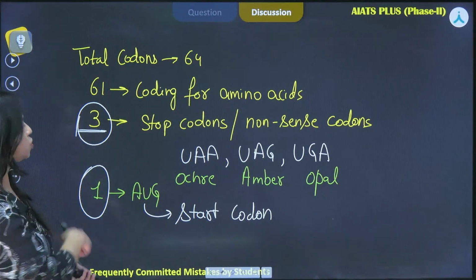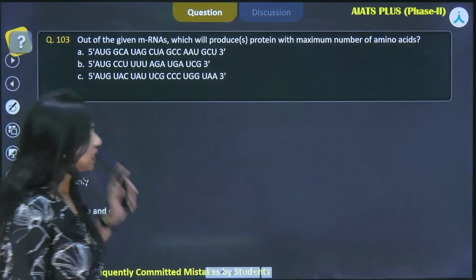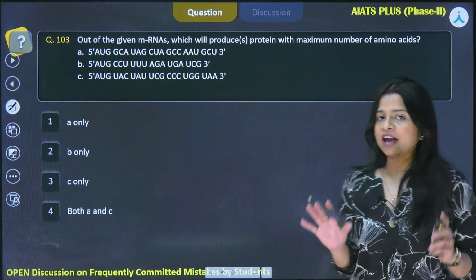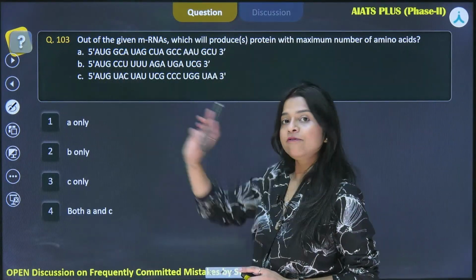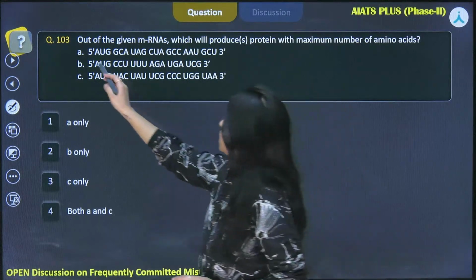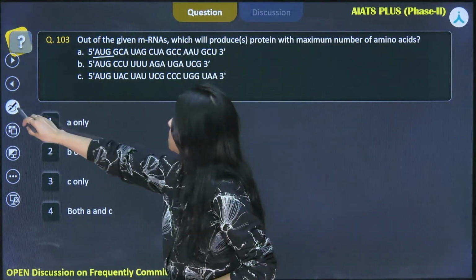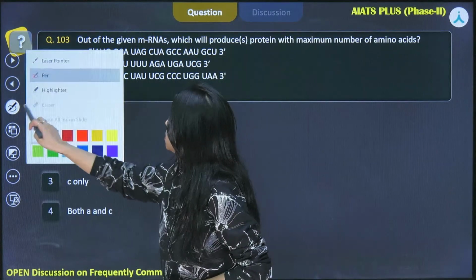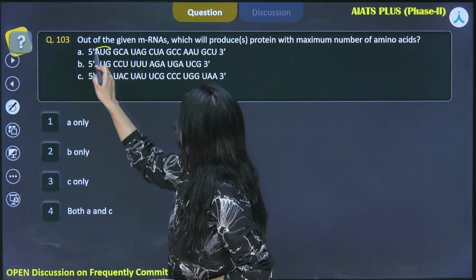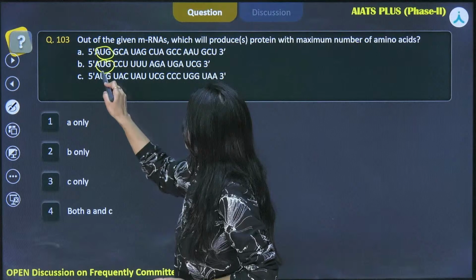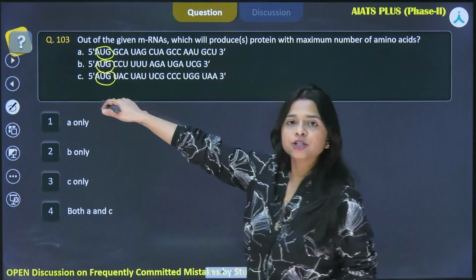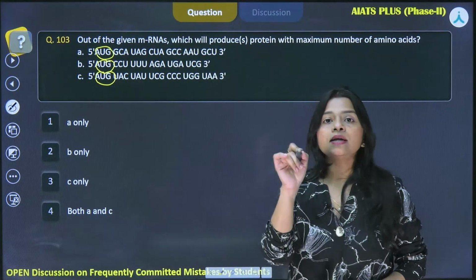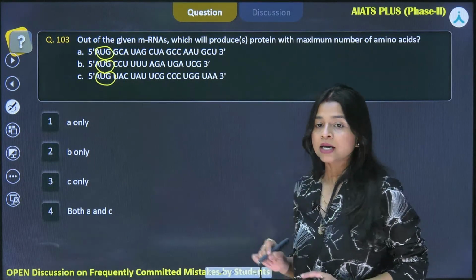Now let us switch back to the question. This is the sequence that we have been provided. In the first, second and third sequence, we can see the positioning of AUG, right? We have AUG, again AUG and AUG. That means the start codon is present at the very first position. Now we have to see where the stop codon is.